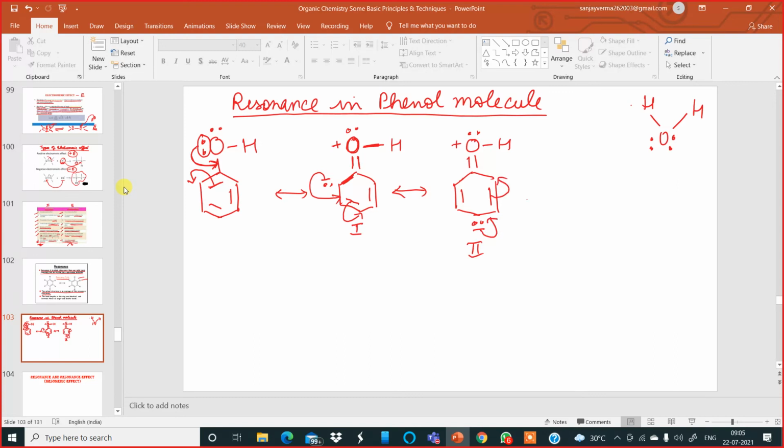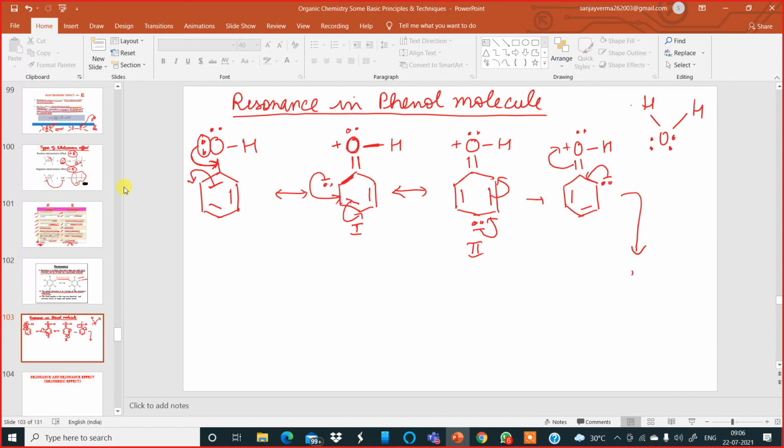So we have the next structure, OH with a plus sign, a double bond, and then the ring with a double bond and a negative charge. And again this will fall over here, and this will go back to its own position.